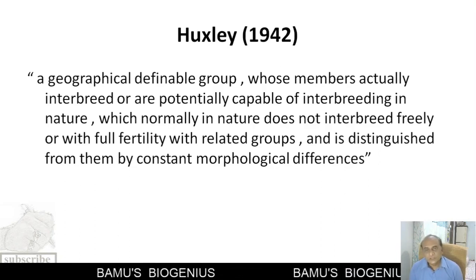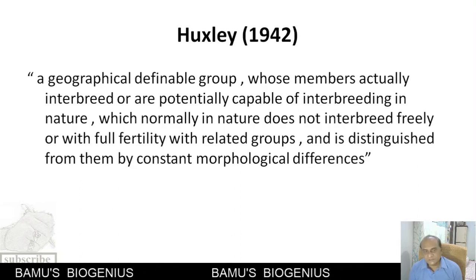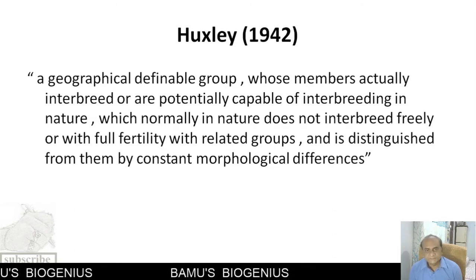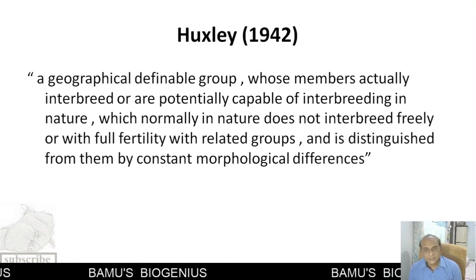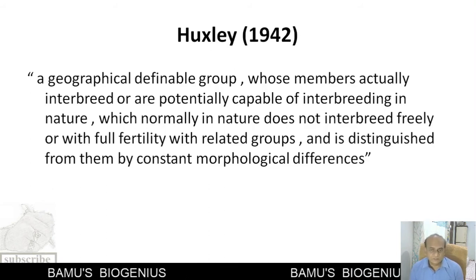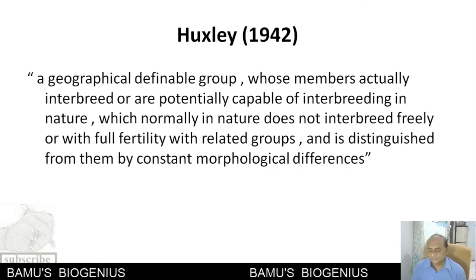So Huxley introduced the idea of a geographically definable group, plus he added that these groups should interbreed or have the capability to interbreed, and he also emphasized morphological similarities and differences.